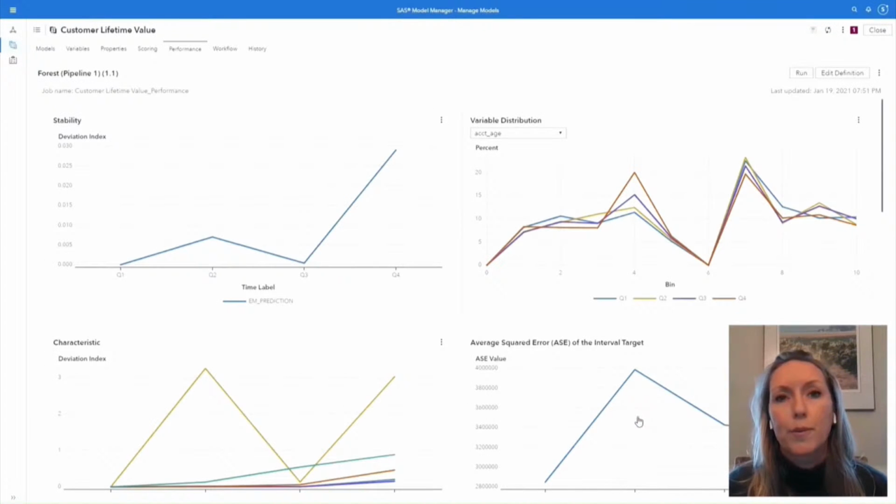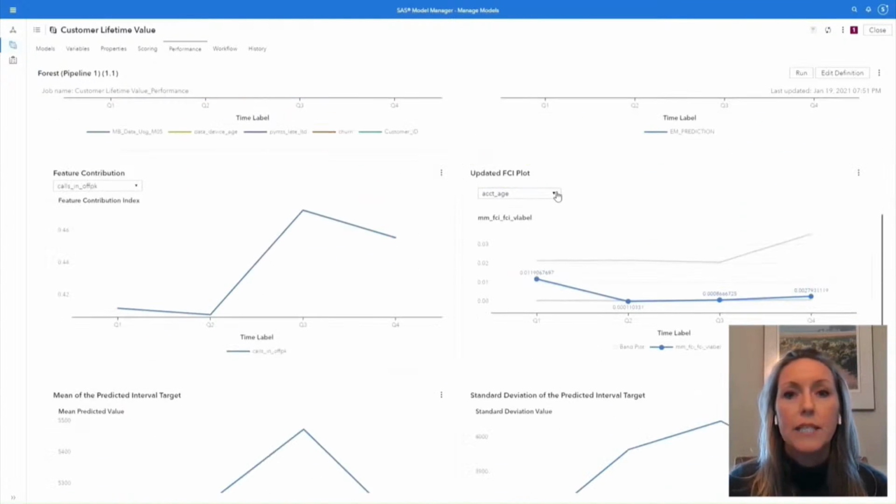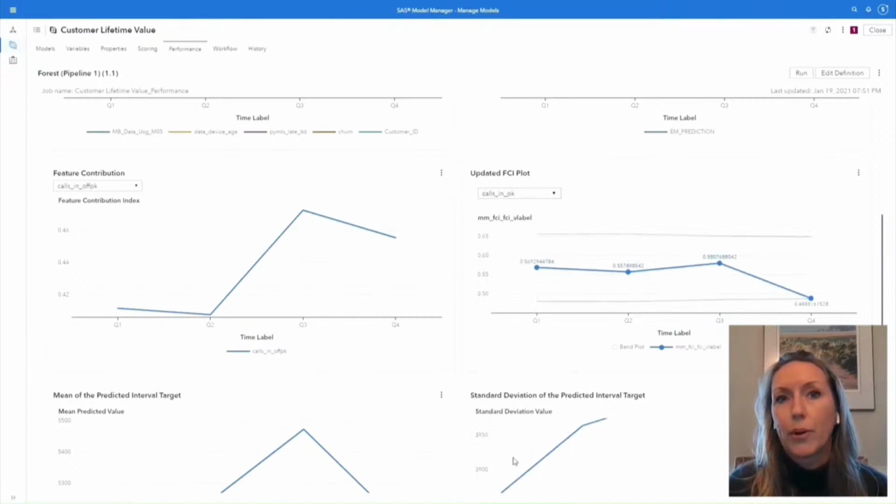You'll notice that the performance monitoring reports come up, and if you go down and scroll, you'll see the updated FCI plot that we've put in.